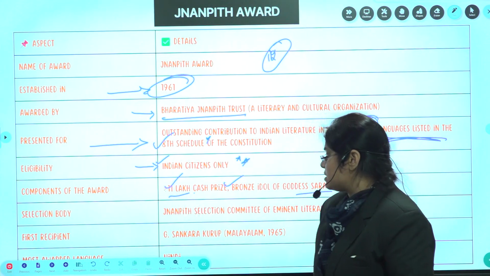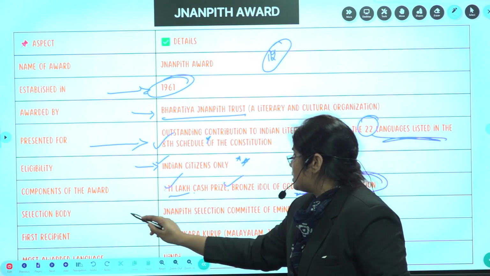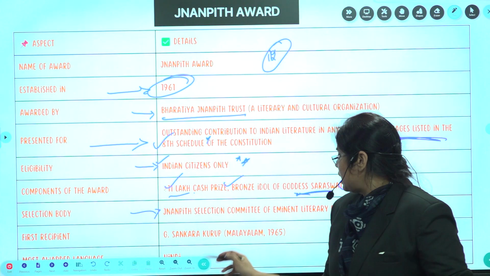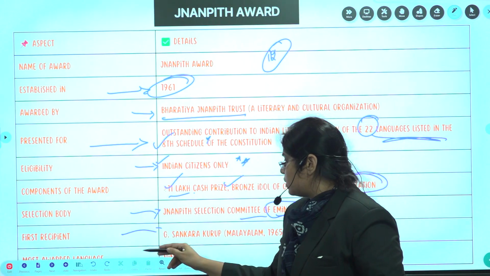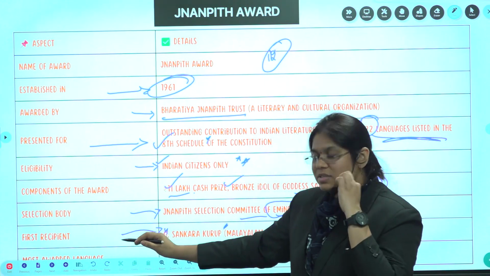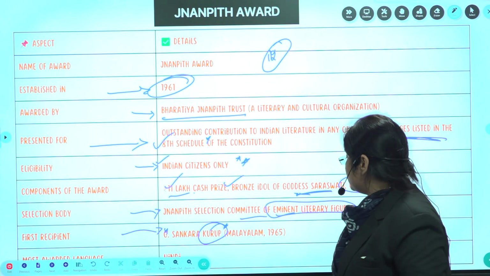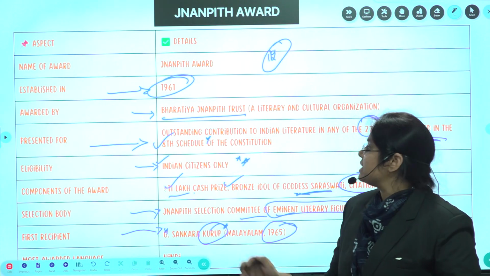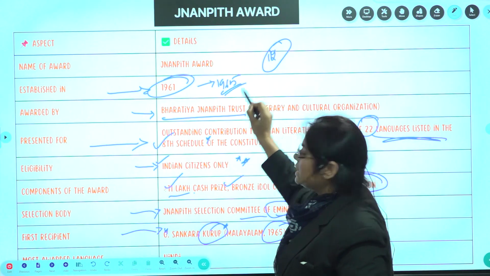So there will be an 11 lakh cash prize and a bronze idol of goddess Saraswati. Next, the selection body. Who comes in the selection body? The Jnanpith Selection Committee of eminent literary figures. Who is the first to receive this award? He is G. Shankara Kurup, a Malayali, who received it in 1965. So it was established in 1961, but the first award was given in 1965.